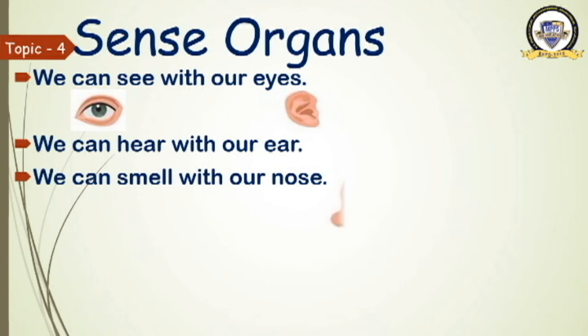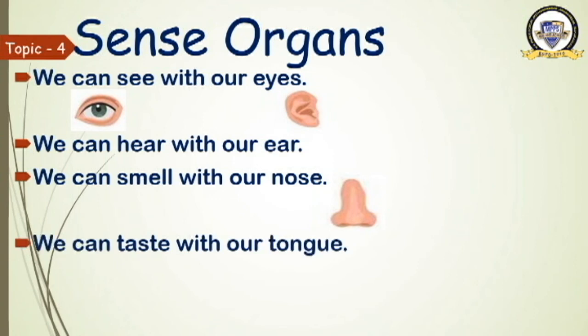Then we can smell with our nose. What do you do with our nose? You smell when mama makes something. When mama makes Maggi, you get a smell of that Maggi, no? Which organ helps you to get the smell? Good. Nose. How many noses do you have? Okay, one. One nose we are having. And then what do we do with the nose? We smell with the help of our nose.